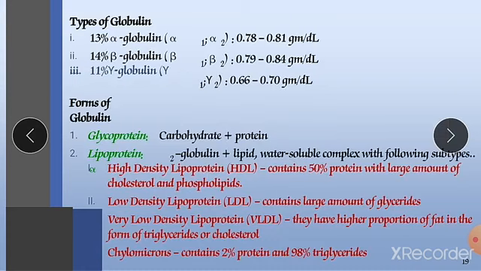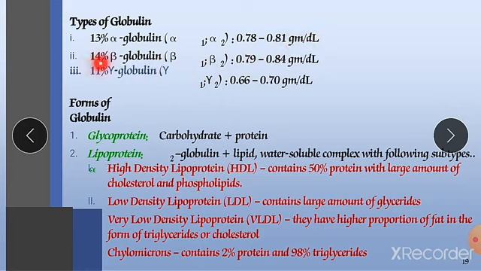Next, the types of globulins are alpha globulin, beta globulin and gamma globulin. There are three types of globulins available. First is alpha globulin. It is 13% in proportion and its concentration is 0.78 to 0.81 grams per dl.